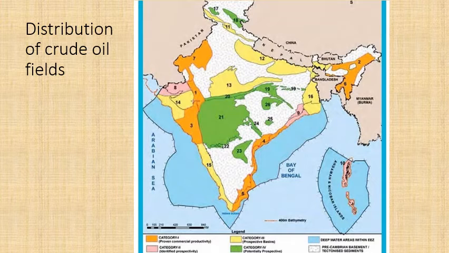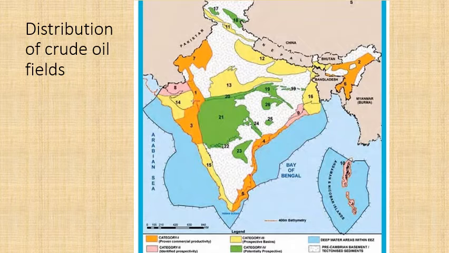Moving into the distribution. There will be two maps which I'll be showing, just like in the coal I showed you two maps. One was based on the origin of formation, there were Gondwana fields and tertiary coal fields, and then I showed another map based on the type, where you get anthracite, bituminous, lignite, peat. In the same way, the distribution of crude oil fields, not coal fields, crude oil fields, which means where you have a possibility to get crude oil.